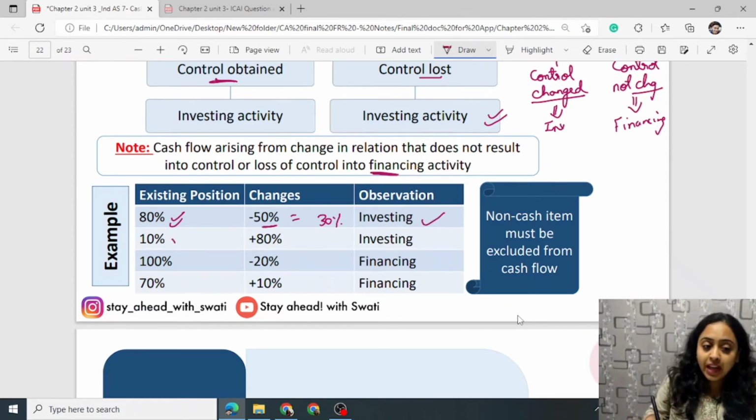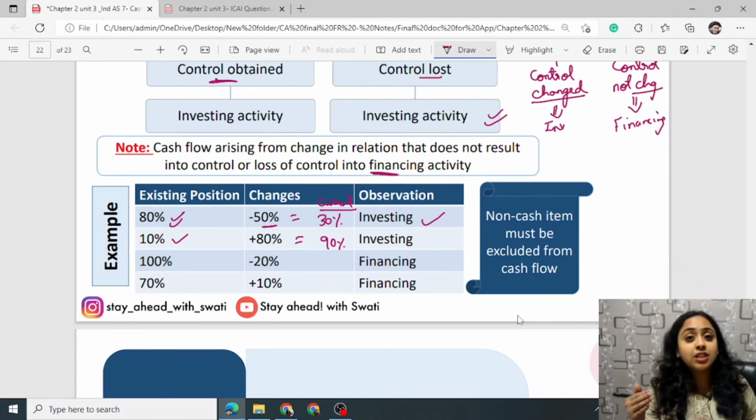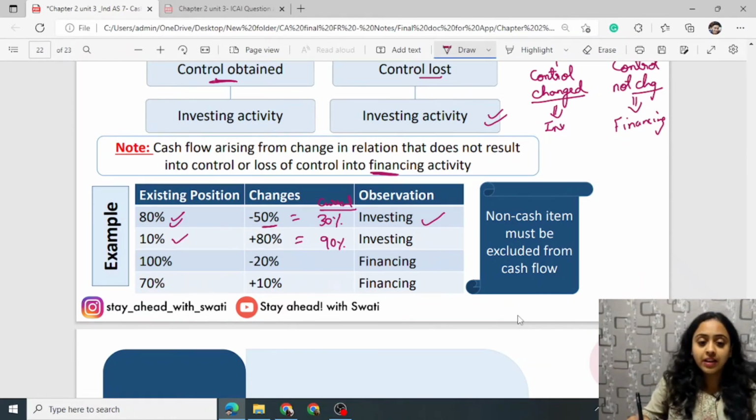For example, you were earlier holding 10% and now you purchased 80% more. Now it equals 90%, this is the current position. Earlier you were holding only 10%, now you gained 90%, and that's how you have become the majority holder. Ownership change, investing activity.